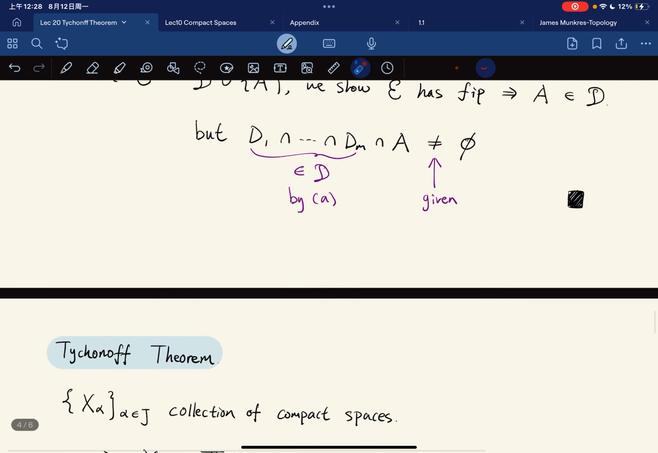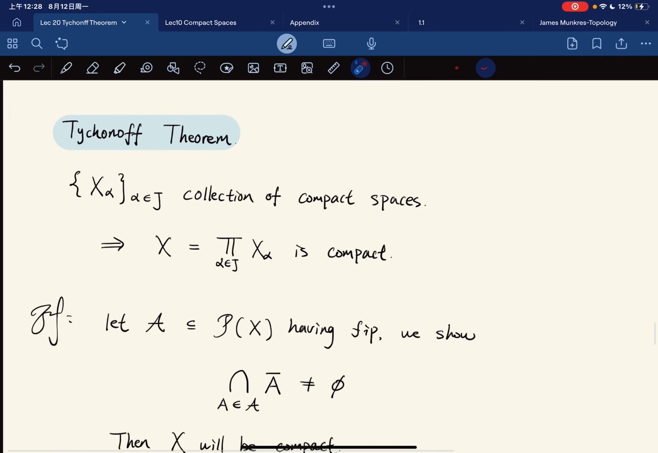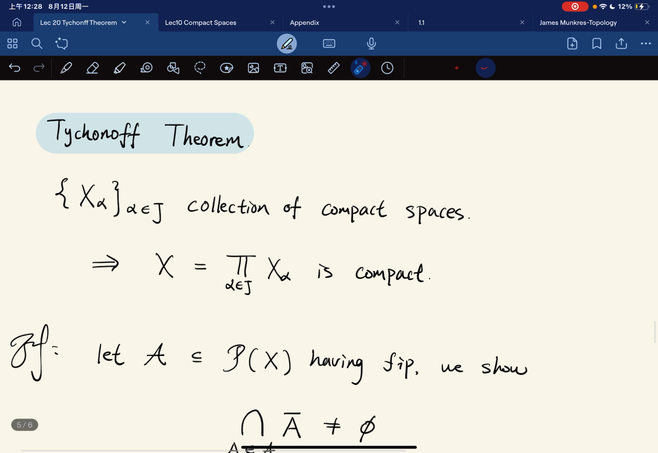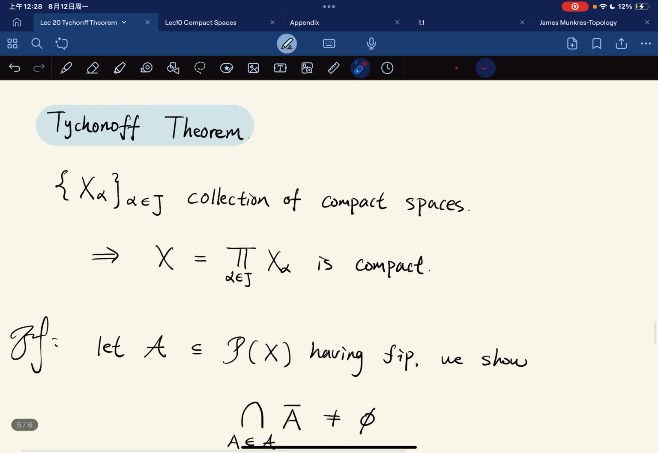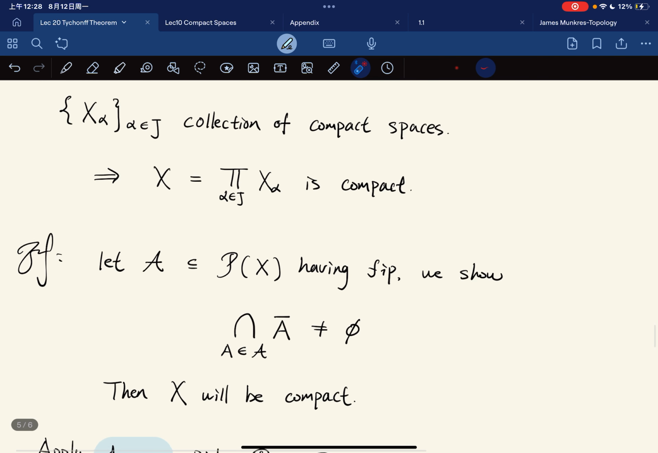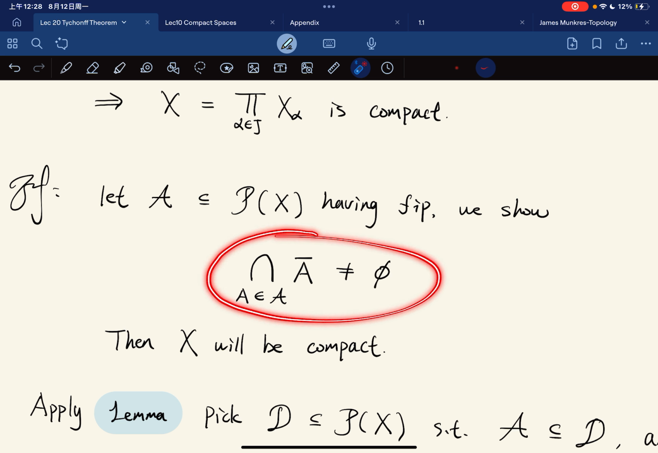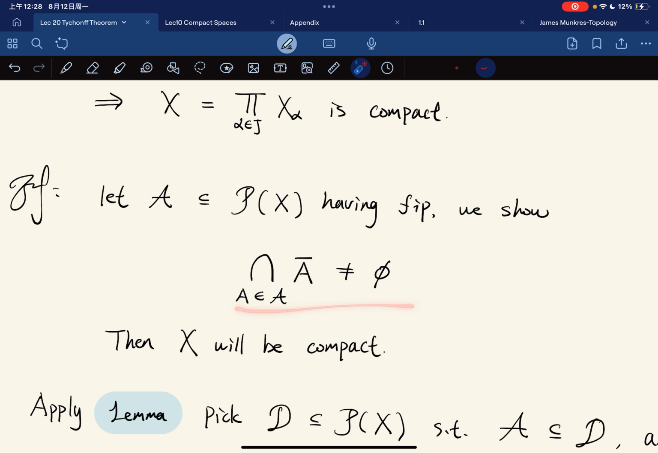Okay, so now we can formally prove the Tychonoff theorem. And as I said, the statement is that for any collection of compact spaces, their product topology is compact. The product space is compact, for an arbitrary product. So for the proof, we let A be a set having the finite intersection property, and we show that its intersection is not empty. Then X will be compact.